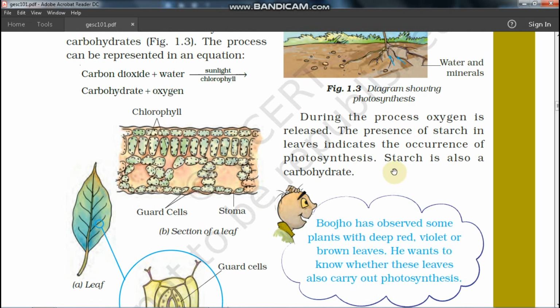The presence of starch in a leaf indicates the occurrence of photosynthesis. Why? Because starch is a form of carbohydrate. Carbohydrate is a larger group, you can say. If I talk about sweets, sweet is a larger group, and barfi and laddu are different types of sweets. Here also carbohydrate is a group and starch is a type. And glucose, as I have said earlier, is another type.